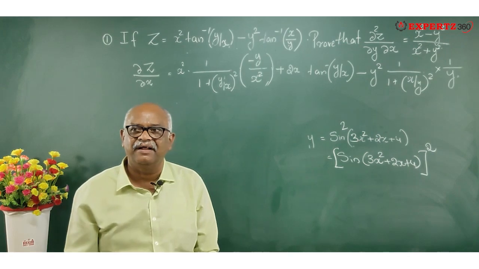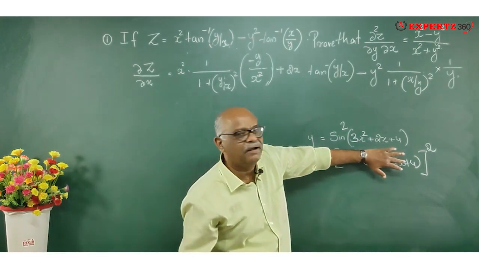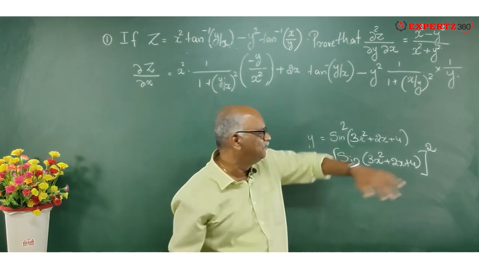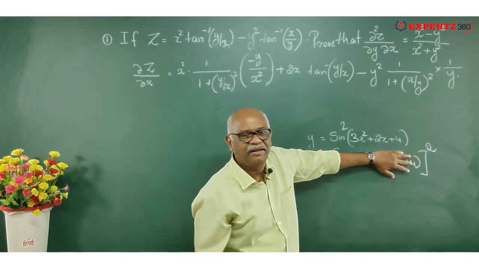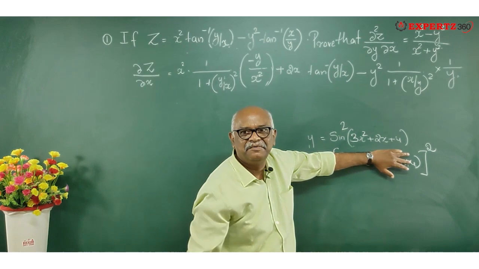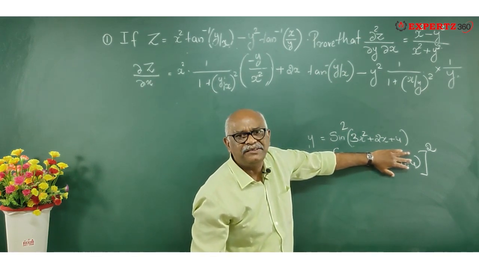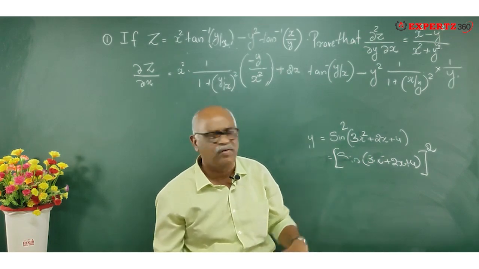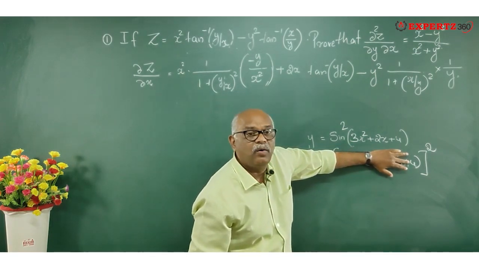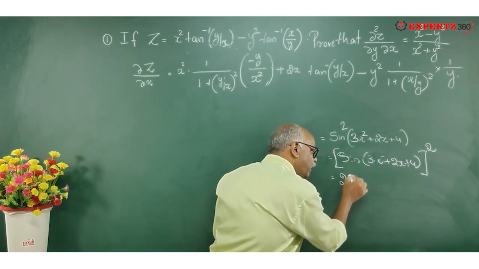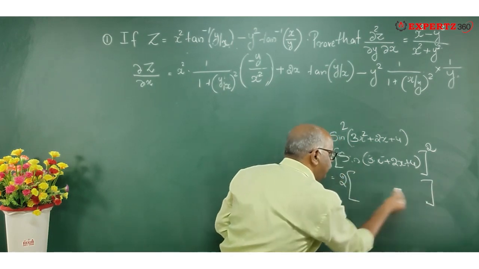The whole hand, the whole square. So what is the differential of that? X square, differential is 2x. So this hand, the whole square, is equal to 2 into my whole hand.